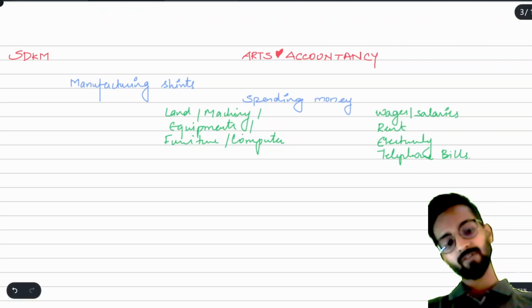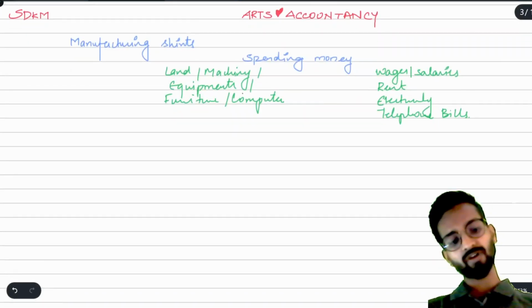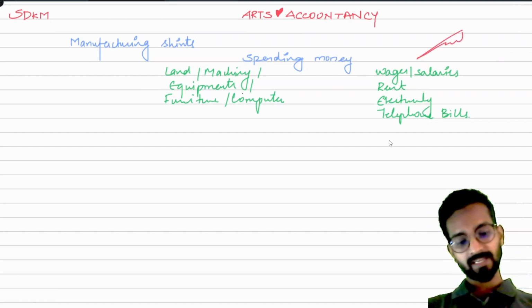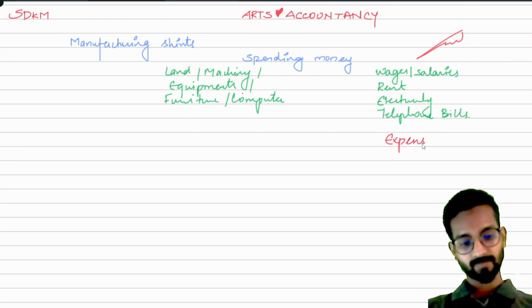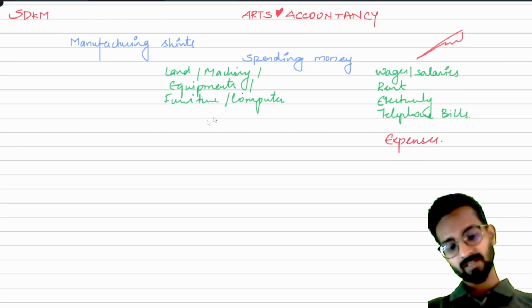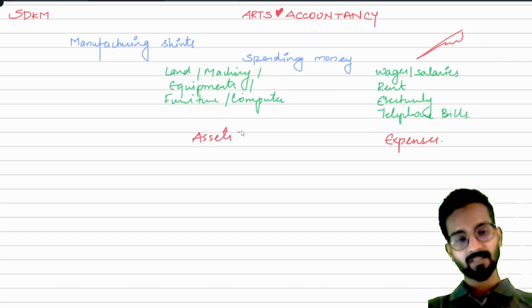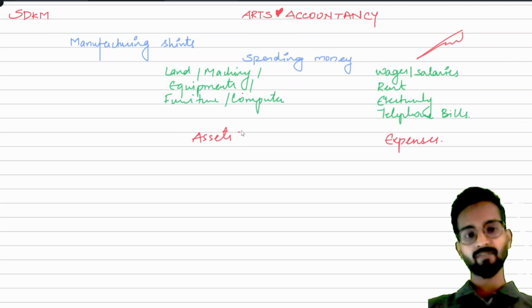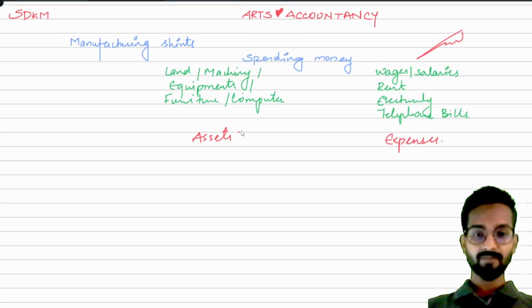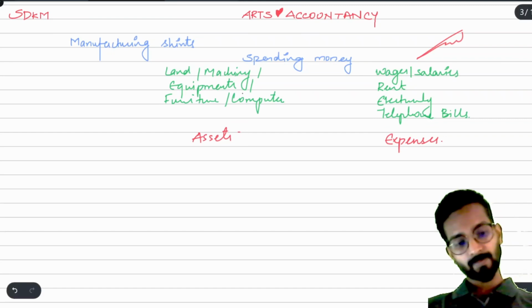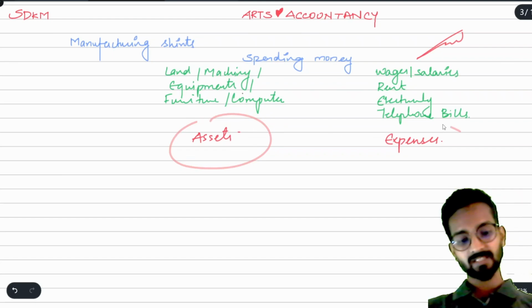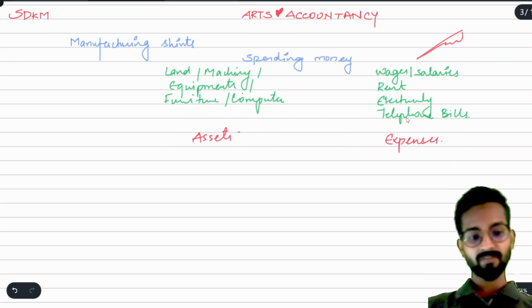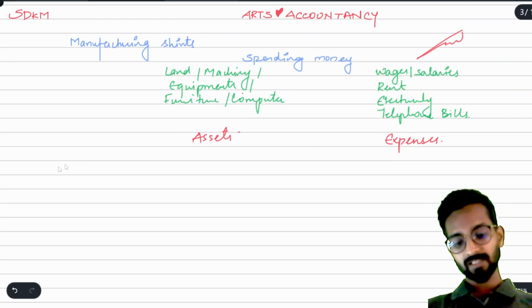Now where are we going from this? See, we have already learned in the fundamentals that these all are called as expenses. Understood? And these expenses of land, machine and all, they provide us assets. Understood? This was the topic we have already covered in the fundamentals. Now why are we focusing on this again? Understand that when I am telling you this is the asset part, okay, this is the asset and this is the expense. If I tell you, now listen to me very very carefully,